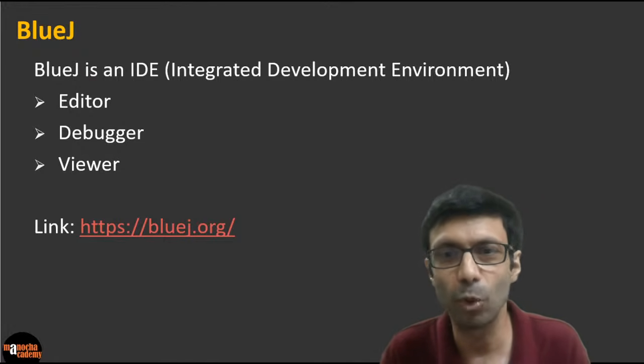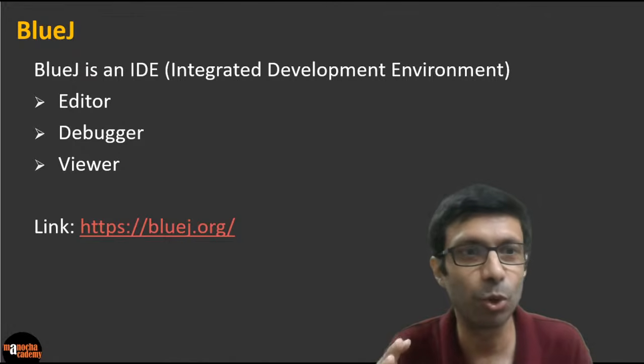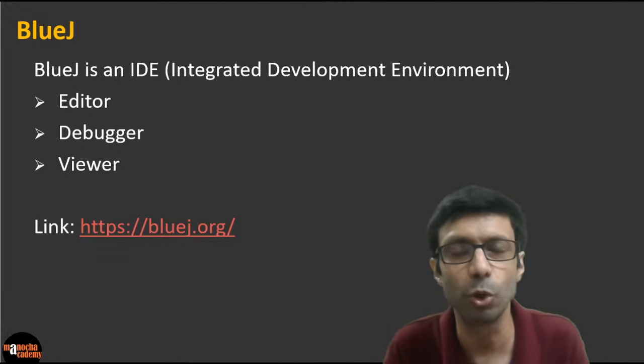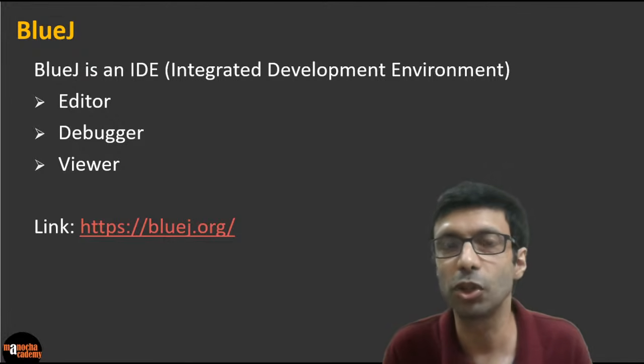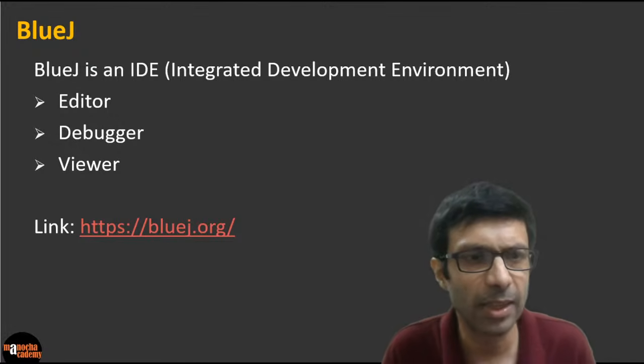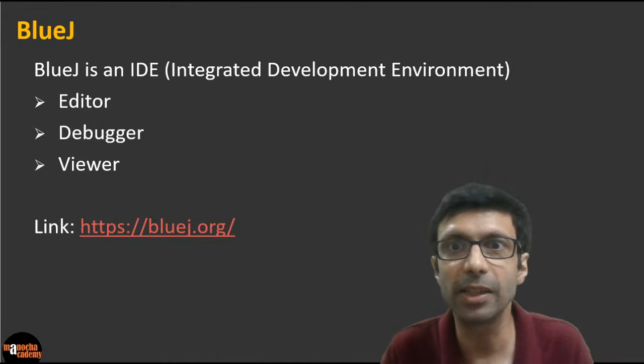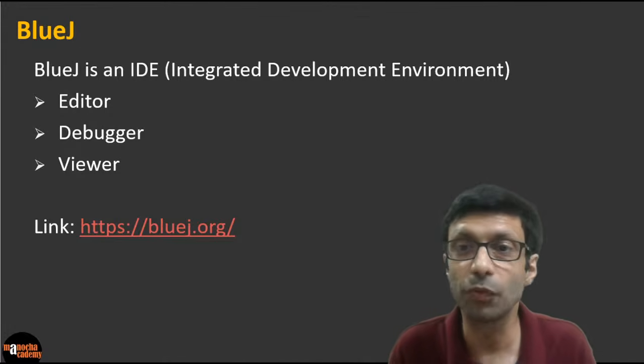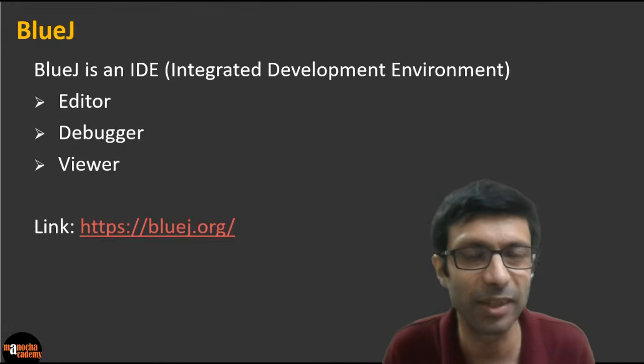So I'm going to pull up the BlueJ environment and show you the real, live programming here. So it's going to be really interesting. So what is BlueJ? BlueJ is software which is called an IDE. What does IDE stand for? Integrated Development Environment. Okay. So what is the advantage of using this over a simple notepad or a text editor?